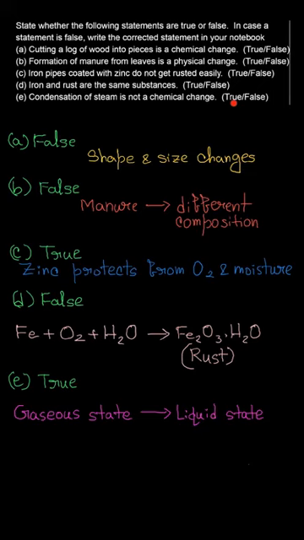So we have completed our questions. The first one was false because shape or size changes and it is a physical process. Second one is false. Third one is true. Second last was false because iron and iron rust are different things. And the last one is again true because gas turns into liquid.